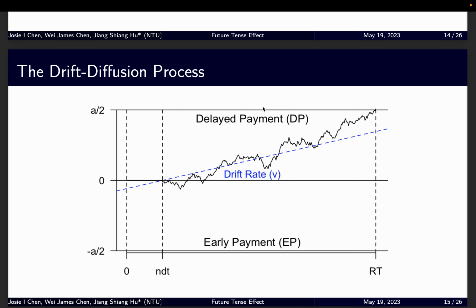And this graph basically shows that the subjects prefer the delayed payment over early payment. And when the RDV reaches the positive threshold for the delayed payment, the subjects will choose delayed payment and spend this time.